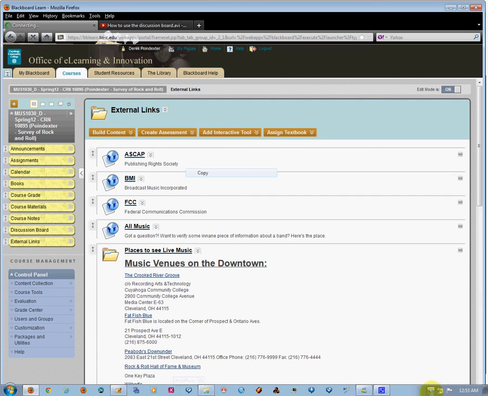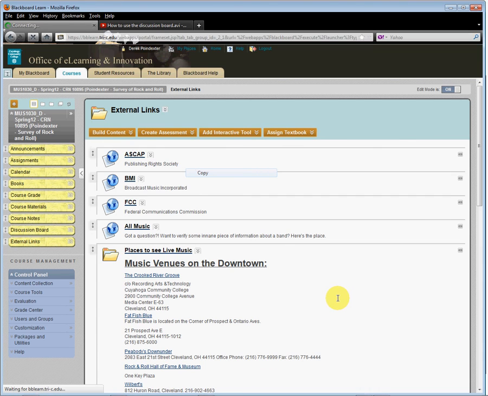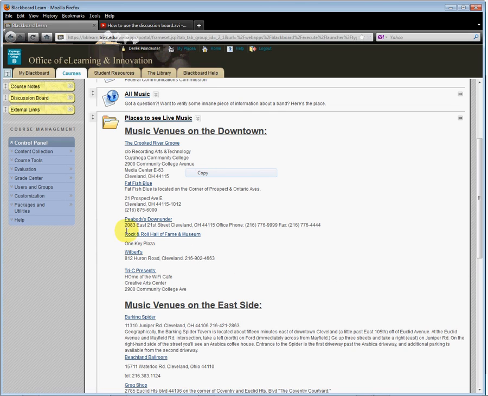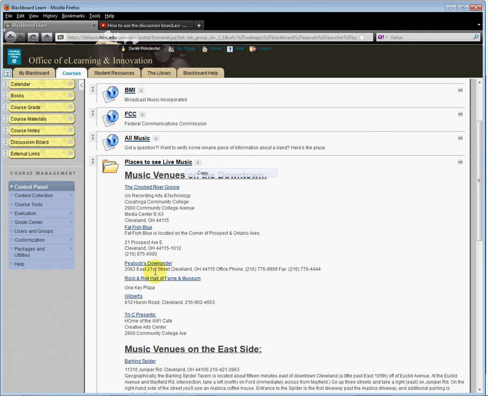I've given you a suggested list of venues. You do not necessarily have to go to these venues. Some people don't live in the Cleveland area, so these venues don't mean anything to you, in which case you need to find venues closer to where you live. But it's a suggested list. I tried to help you out. That's it. These are some places to go to see some live music. Check the links out. Most of these, well, all of these sites have a web page. Go to the web page, take a look. But again, that's discussed in the video on content reports.